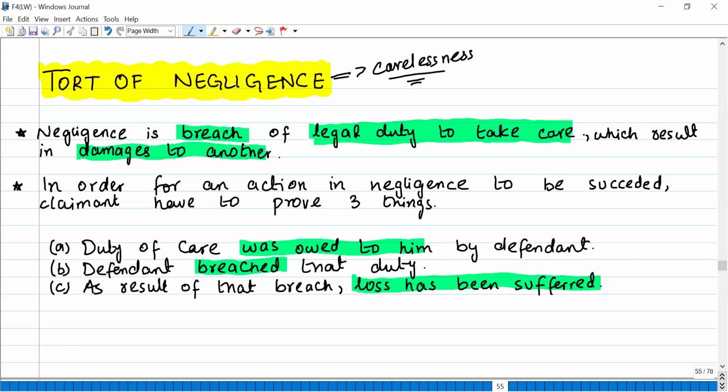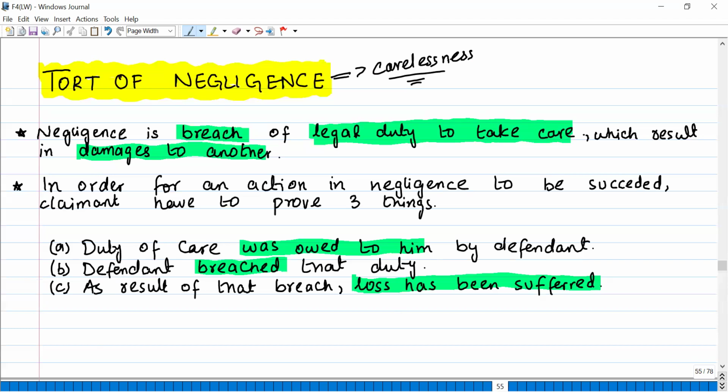Okay. In order for an action in negligence to succeed, the claimant has to prove three things. The claimant has to prove these three things in order to be successful in an action for tort of negligence. First, duty of care was owed to him by the defendant. The first thing is he should prove that the defendant owed him the duty of care.